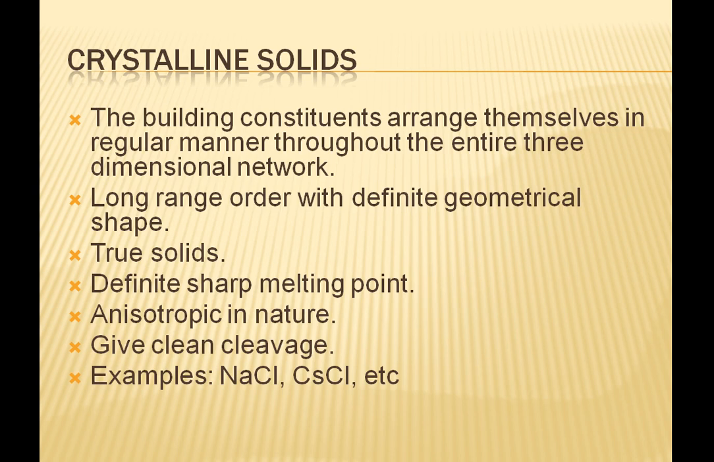They have sharp melting points. They are anisotropic in nature. Anisotropic means some of their physical properties like refractive index show different values along different directions in the same crystal. This is because of different arrangement of particles in different directions. When tried to cut with a knife, they give a clean cleavage. Examples of crystalline solids are sodium chloride, cesium chloride.